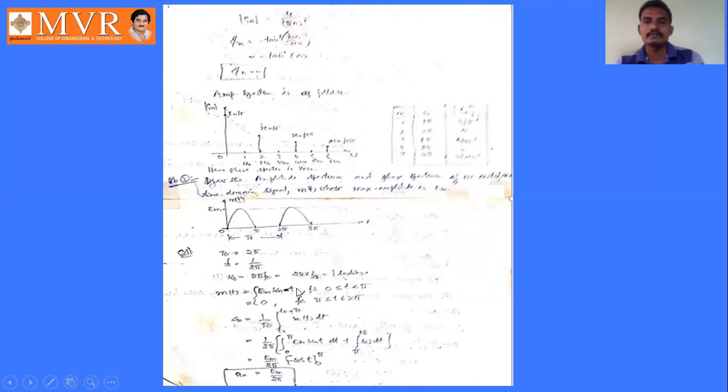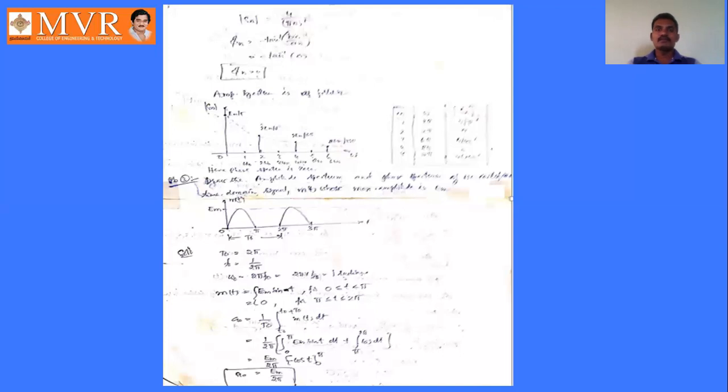First of all, we have to write the mathematical expression from the given diagram, then only we can do the problem. For any problem, for any waveform, for any diagram, we have to write the basic mathematical expression first. So m of t equals Em sin t for 0 less than or equal to t less than or equal to pi. Similarly, its value is 0 for pi less than or equal to t less than or equal to 2 pi. After that, what is the next step?